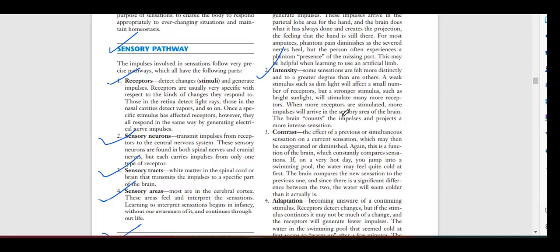So the sensation is decreased, the impulses are decreased, the intensity is decreased. But when there is a bright light, more sensation is coming in, more impulses are coming in. So you can observe there is more intense sensation, because more receptors are working. These are the things we can observe.